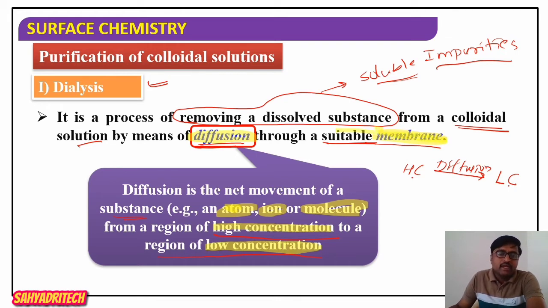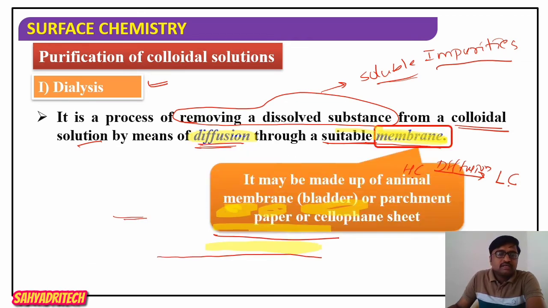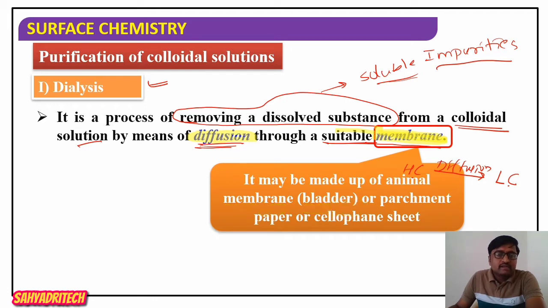Further, we said suitable membrane. What is that membrane? It may be made of animal membrane, such as animal bladder, or it may be artificial, or synthetically prepared.